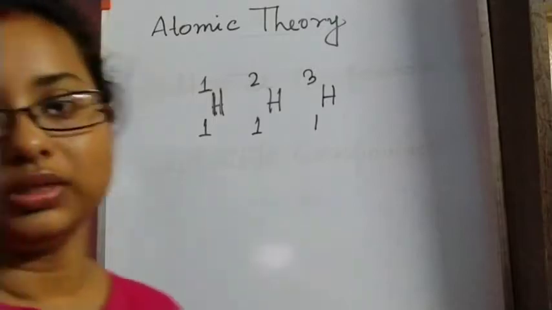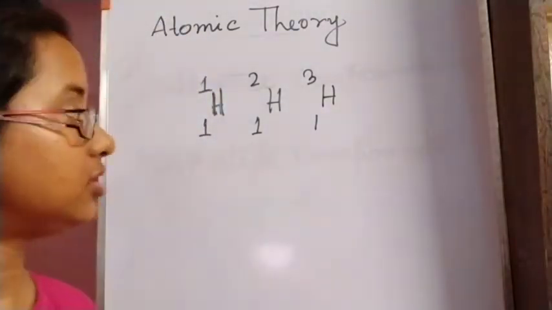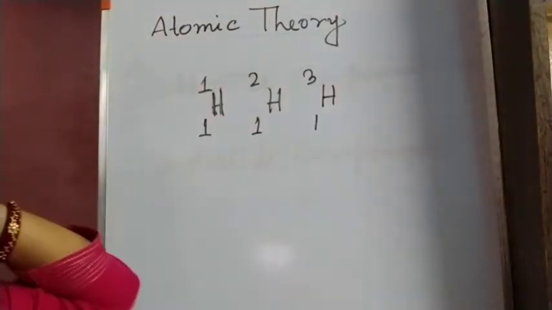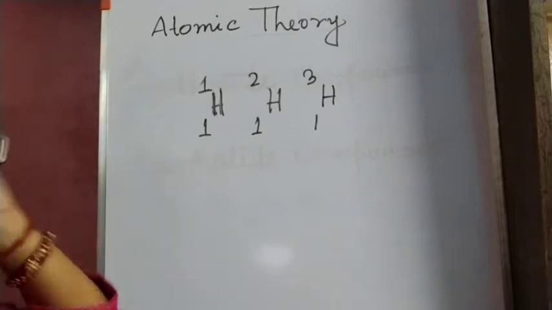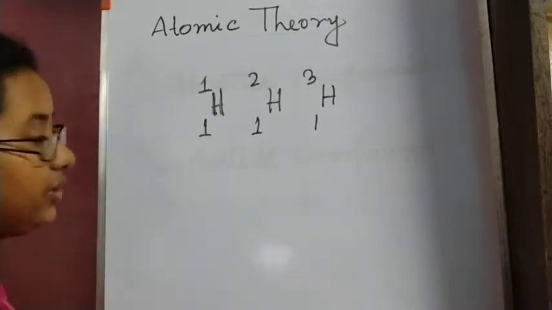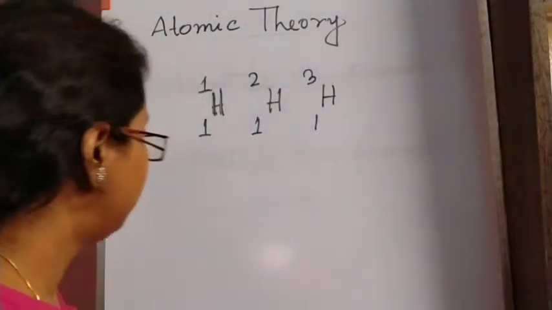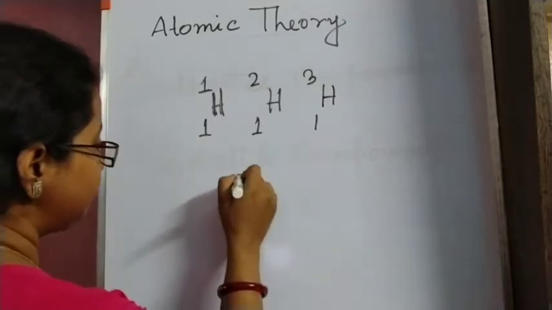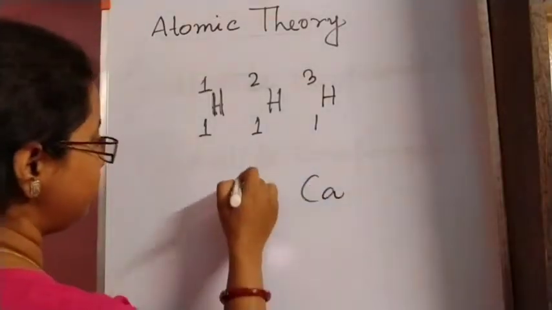Again, Dalton told that the masses of different elements will be different. Any two different elements cannot have the same mass. But we know isobars. Take argon and calcium.